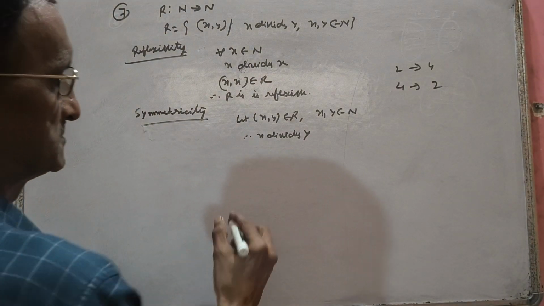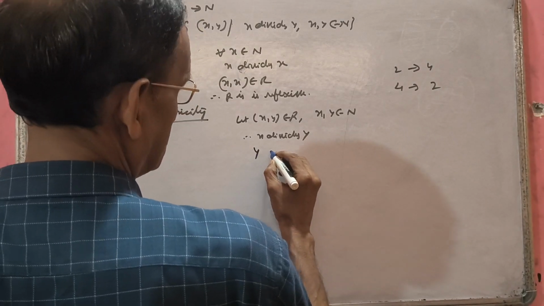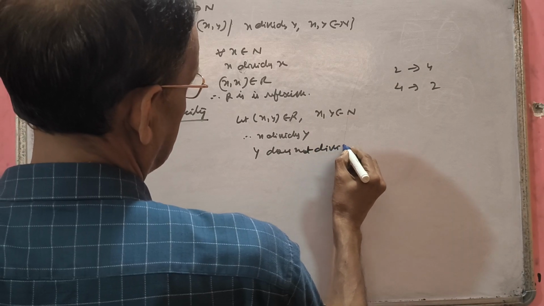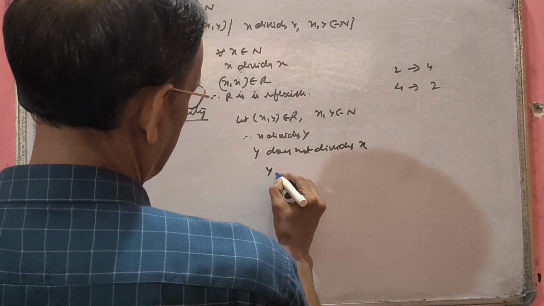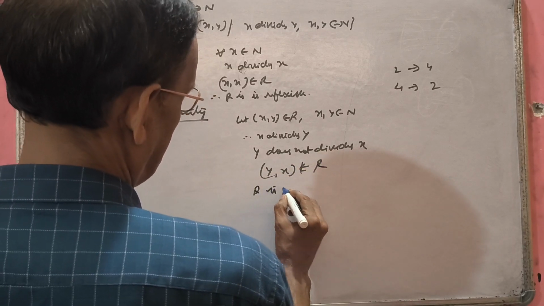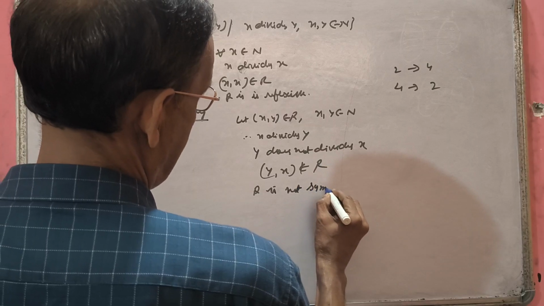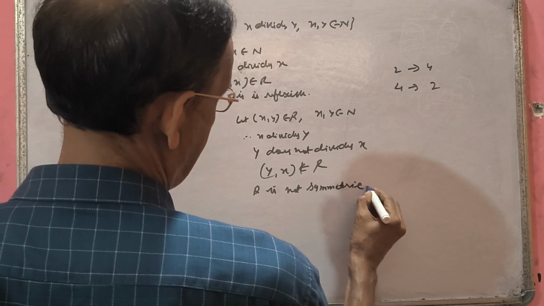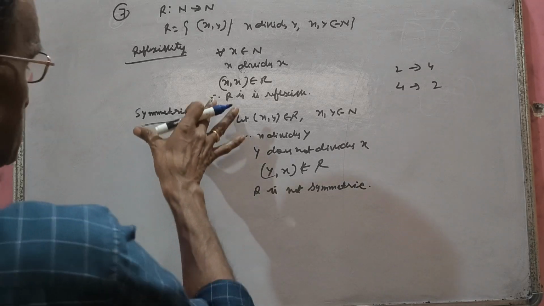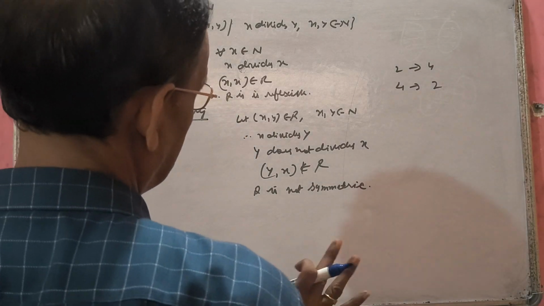It is not always possible. So y does not divide x. Therefore, (y, x) does not belong to R. Therefore, R is not symmetric. From here only it is confirmed that R is not an equivalence relation, because for being an equivalence relation, R needs to be reflexive, symmetric, and transitive, all the three.